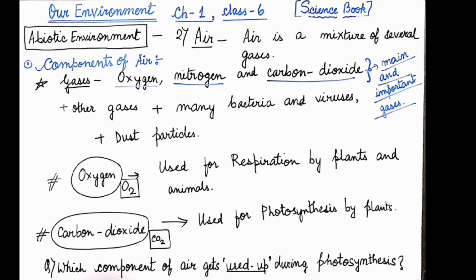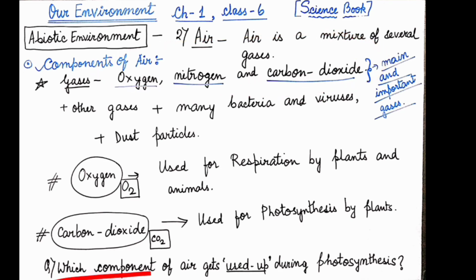Now we are going to study about the second component, which is very important, that is air. Now what is air? We cannot see air, we can just feel it. Correct? Air is a mixture of several gases. Now what are the several gases? The main gases are oxygen, nitrogen, and carbon dioxide. So this is an important question.